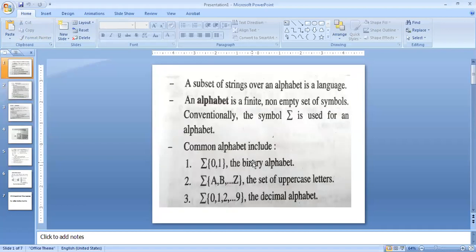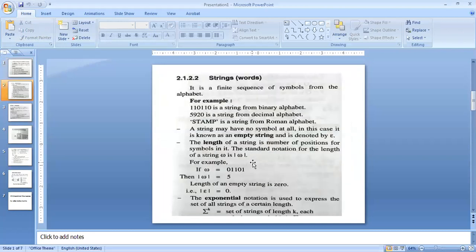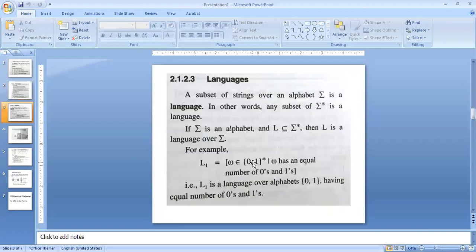Mostly in the theory exam, they may ask for 1 mark the definition of alphabet or definition of string. But for the sake of understanding all the problems we are going to cover further, we must know the concept very properly. Now the third concept is called language. Now we know the alphabet and the string.